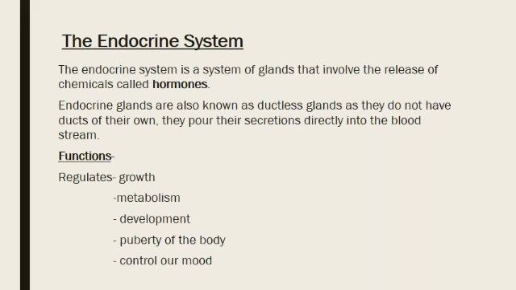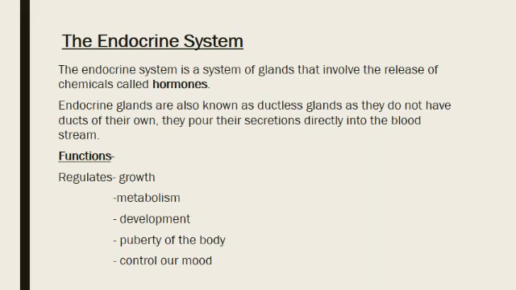Endocrine glands are also known as ductless glands, as they do not have ducts of their own. What are ducts? Ducts are tube-like structures like veins, arteries and capillaries. And these glands directly pour their secretions, meaning hormones, into the blood stream.